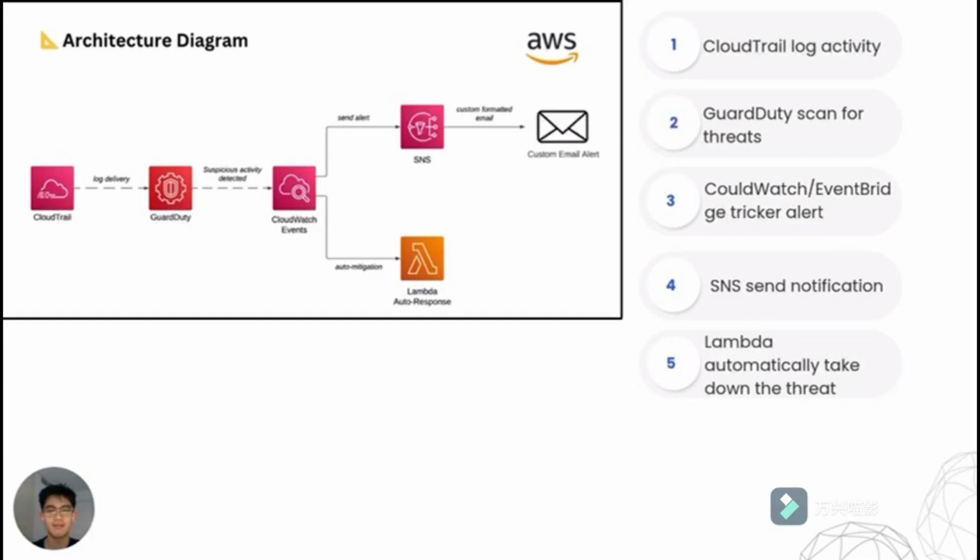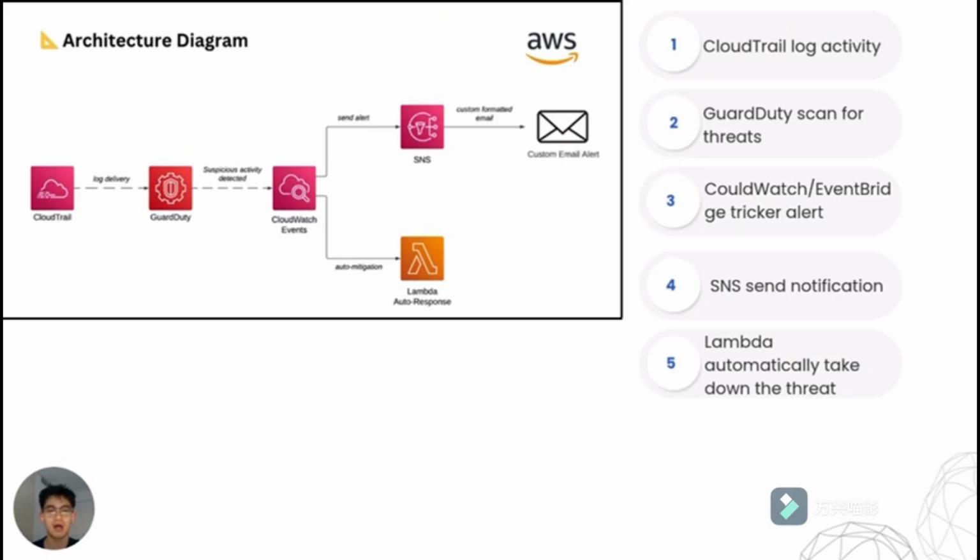Hi everyone, my name is Chin Kang Lee, and today I will be presenting the monitoring and emergency response part of our AWS architecture. This setup focuses on how our system detects, freezes, and notifies when a potential security threat occurs. First, CloudTrail. It continuously monitors and logs all the user and API activity in our AWS environment.